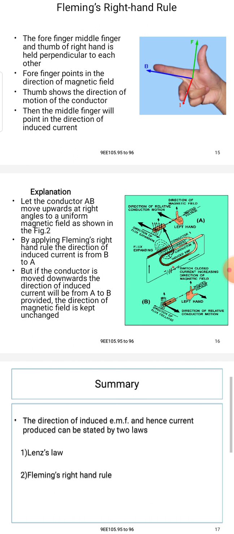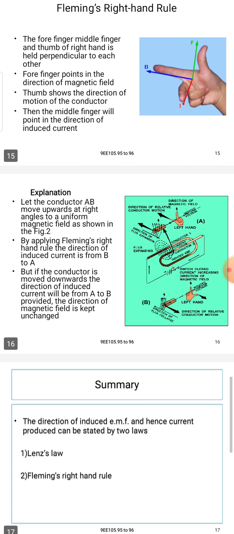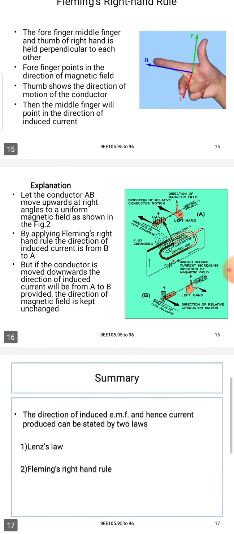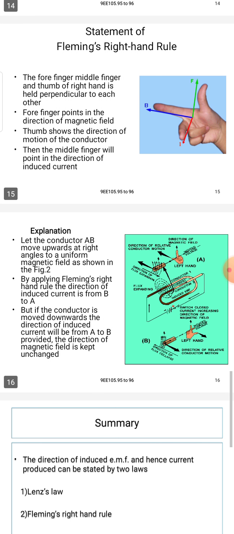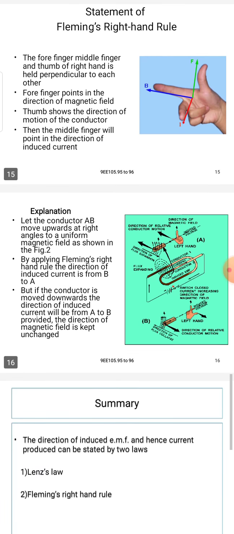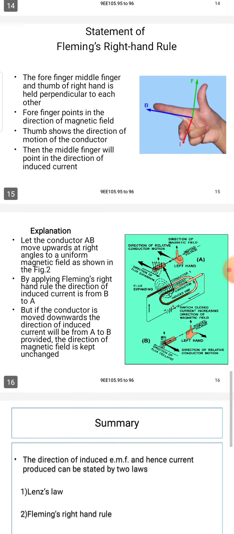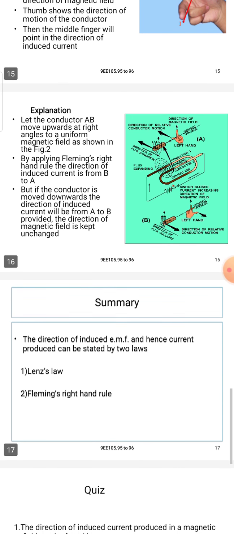The middle finger points in the direction of the induced current, represented by the red arrowhead. So the three fingers show three different directions: the middle finger, the direction of the induced current; the forefinger, the direction of the magnetic field; and the thumb, the direction of the force or motion of the conductor. That is the explanation of the Fleming right hand rule.